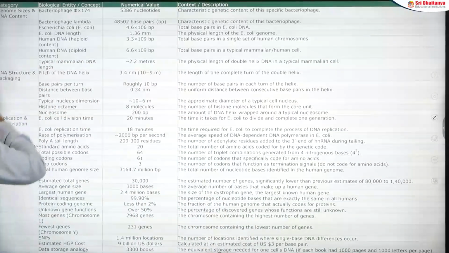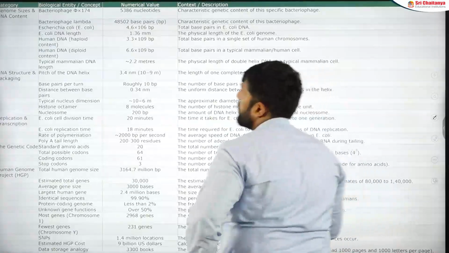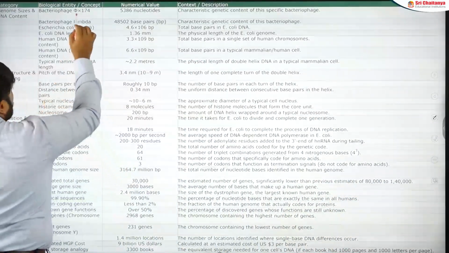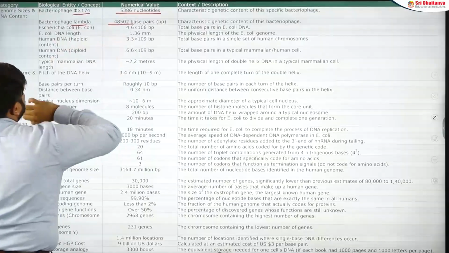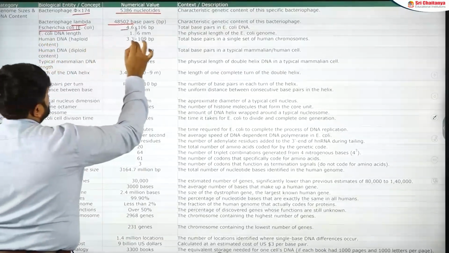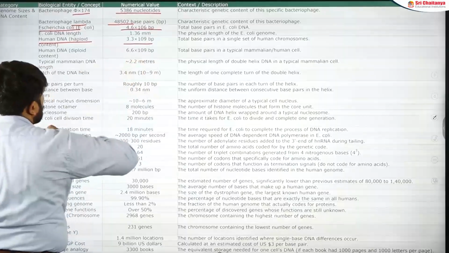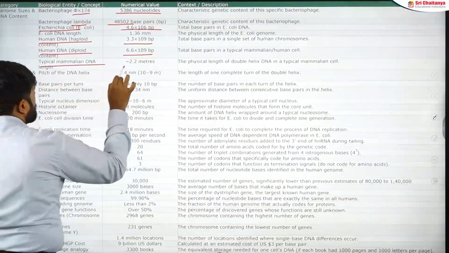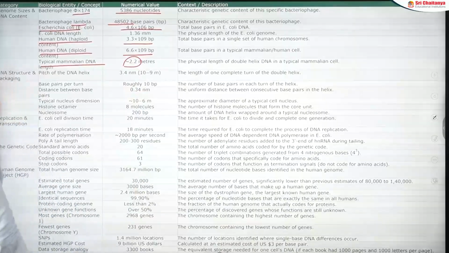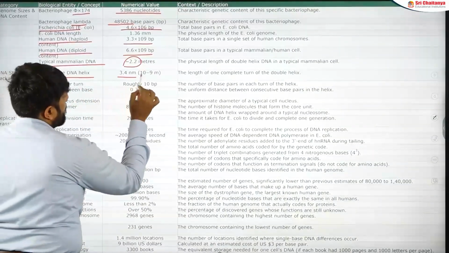Let me discuss a few ones, in which you have the first one, that is the genome size. Phi X174 has 5386 nucleotides. Lambda phage has 48502 base pairs, E. coli 4.6 x 10 to the power 6 base pairs. Then you have human DNA, that is 3.3 x 10 to the power 9 base pairs. Here you have 6.6 x 10 to the power 9 base pairs. Typical mammalian DNA is 2.2 meters in length, that is a diploid cell. Pitch of the DNA is going to be 3.4 nanometers.